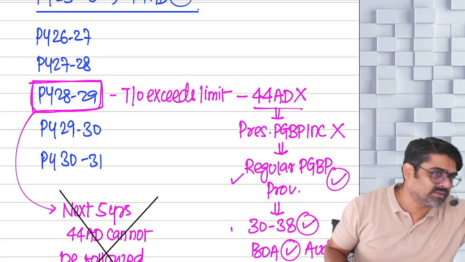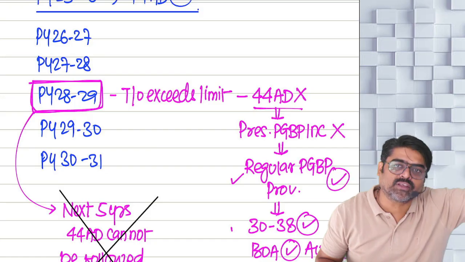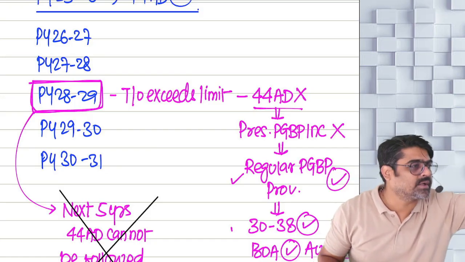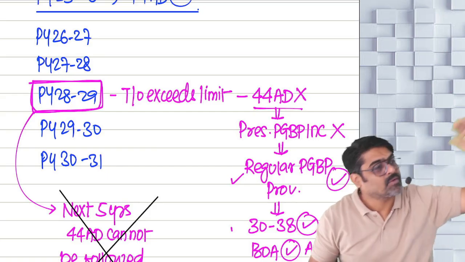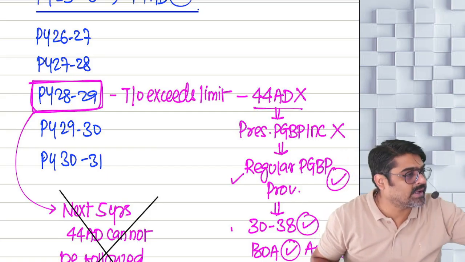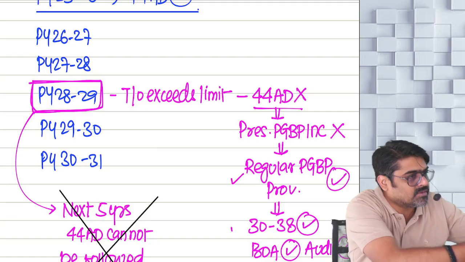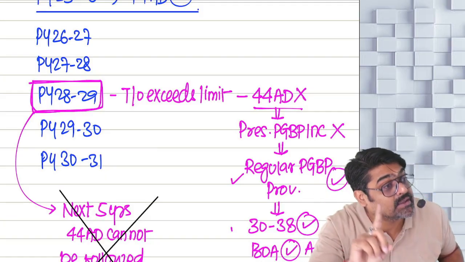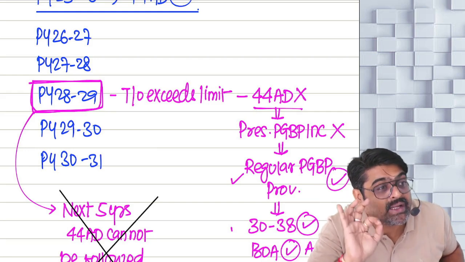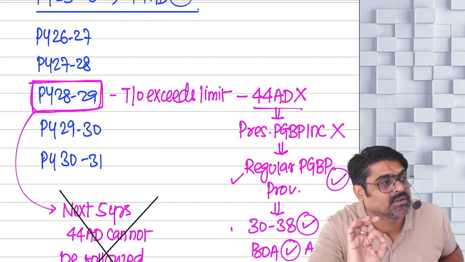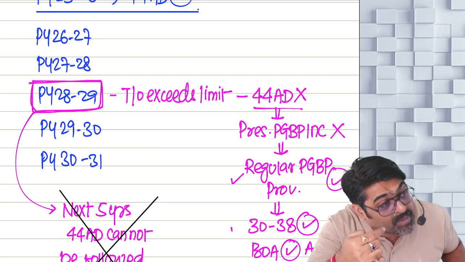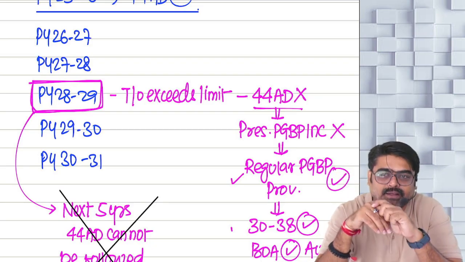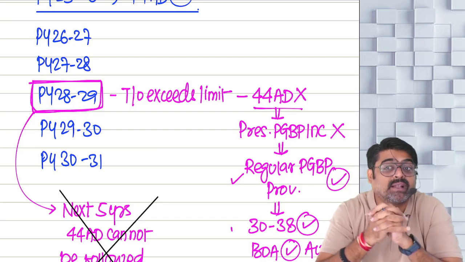For the businesses for which you are calculating on regular basis, you will take section 32, 38 deduction separately. But for the business for which you are calculating on what basis? Presumptive basis. For those businesses, no deduction will be available separately under section 32, 38. Only the restriction is on deductions under the PGBP head, 32, 38. They will not be separately allowed.